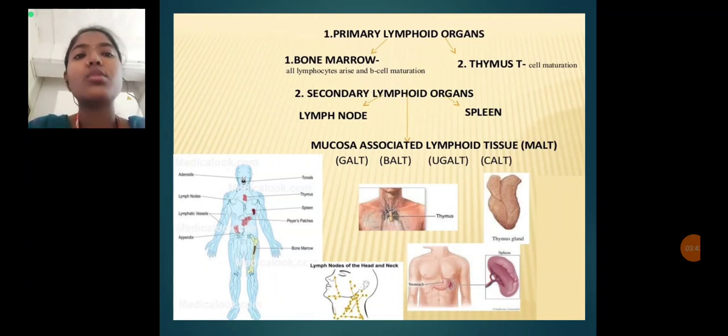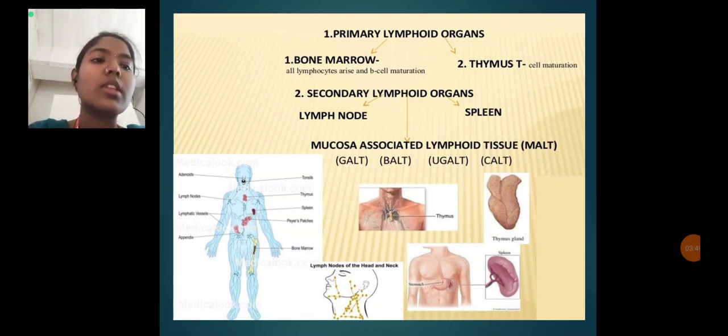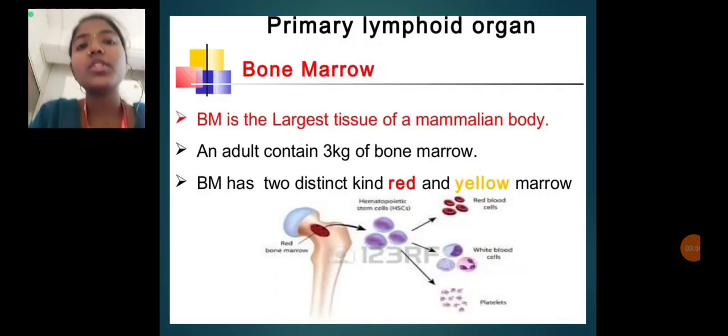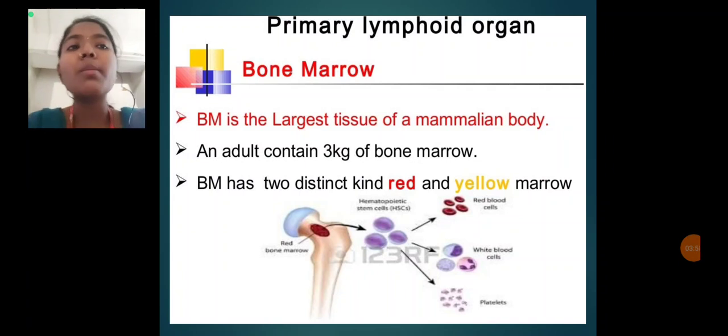These different types of MALT are present in the secondary lymphoid organs. As we see in the diagrams below, the thymus gland and spleen are there, along with a number of lymph nodes. Next we start the main topic, the primary lymphoid organs.